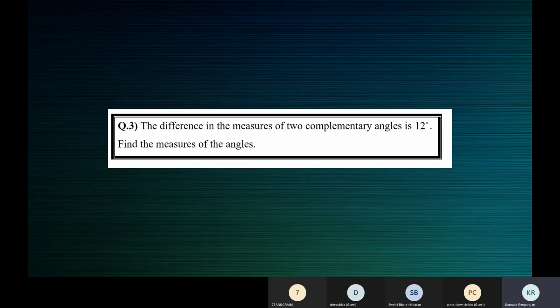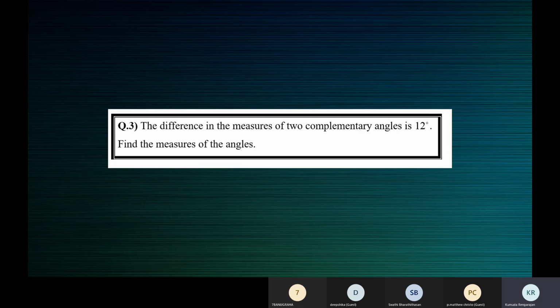Just see this as a very practical question. How many angles are we talking about? Only 2 angles. What is the difference? Like you have a difference in the ages between 2 friends, like that, the difference between the 2 angles is 12 degrees. Is that understood?